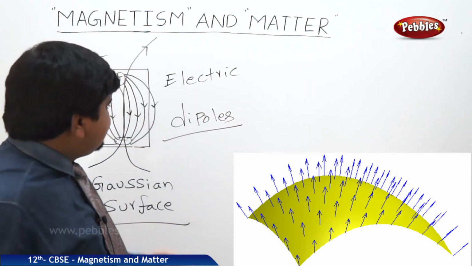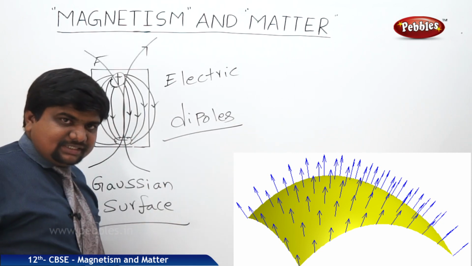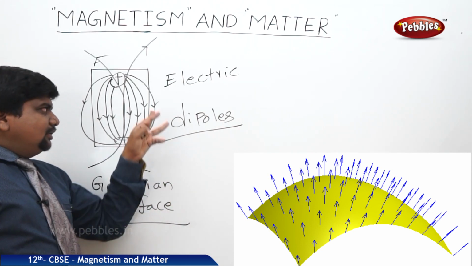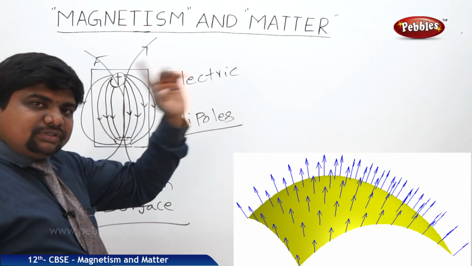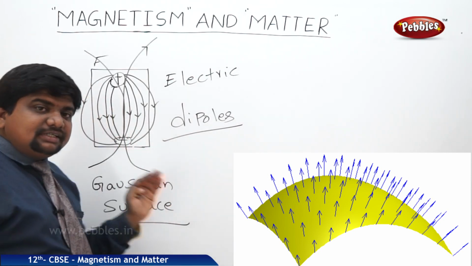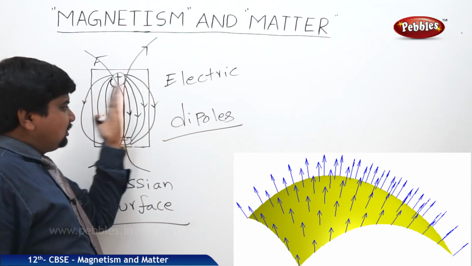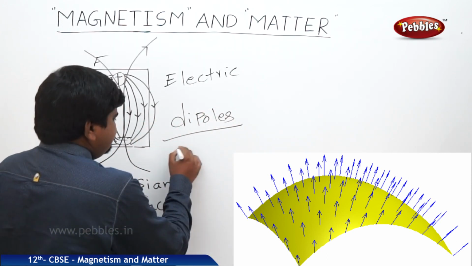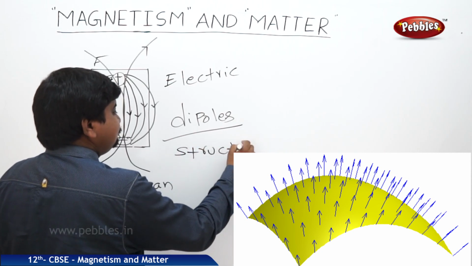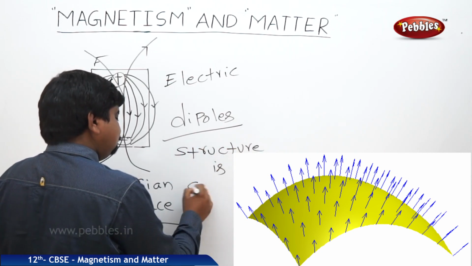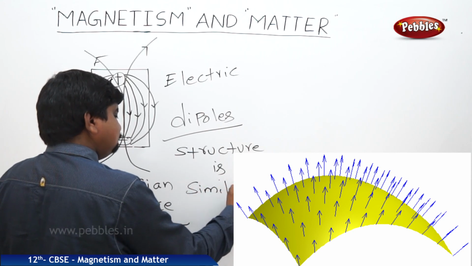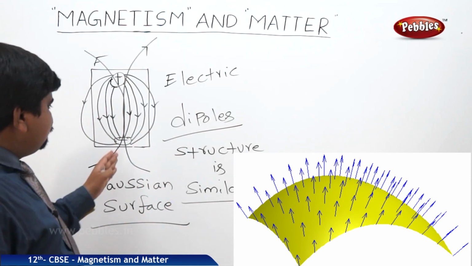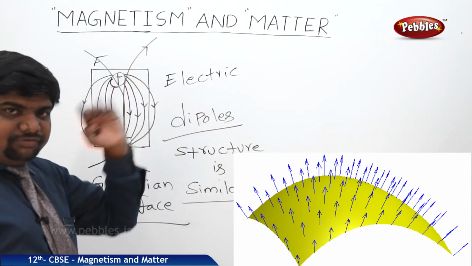If this is the case, there are some properties for the magnetic field lines. Now we discussed the magnetic field lines due to the Gaussian surface of the electric dipole, and magnetic field lines due to the current carrying solenoid. Magnetic fields are also due to another material, nothing but a bar magnet. The lines are almost similar. The structure is similar. Because the structures are similar, we can expect the magnetic field is always uniform.